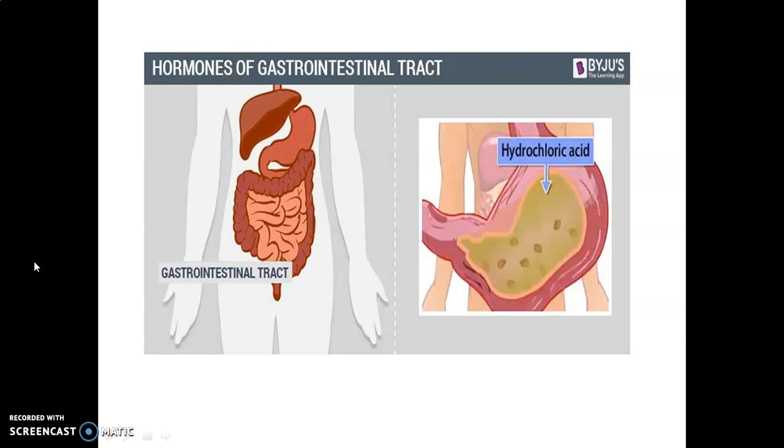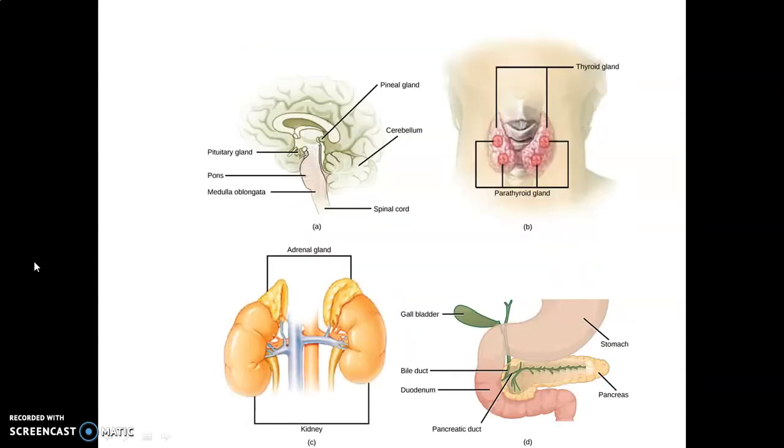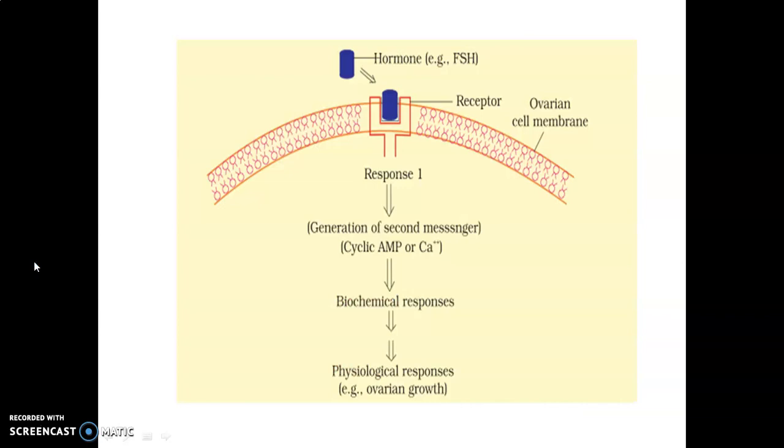Okay, children. Now, the last topic is about the mechanism of hormone action. Hormones produce their effects on target tissues by binding to specific proteins called hormone receptors located in the target tissues only. Hormone receptors present on the cell membrane of the target cells are called membrane-bound receptors, and the receptors present inside the target cells are called intracellular receptors, mostly the nuclear receptors.